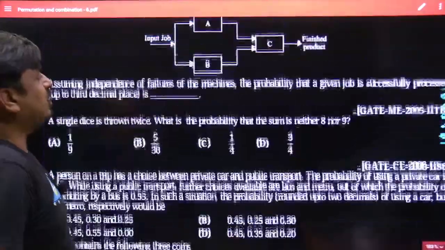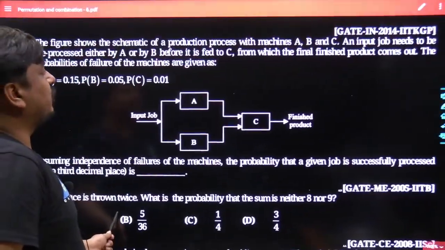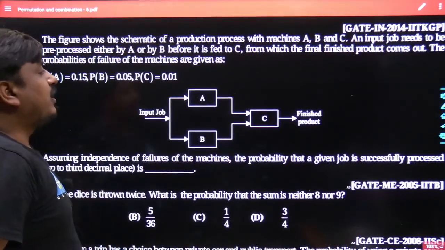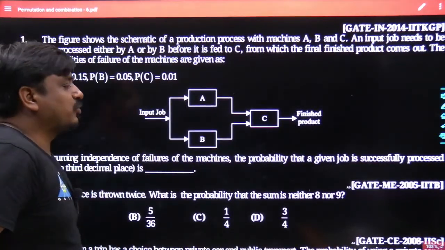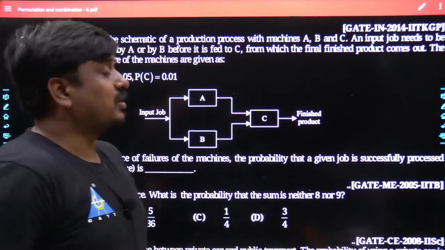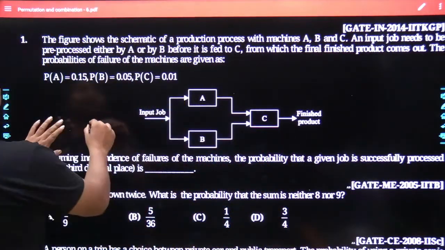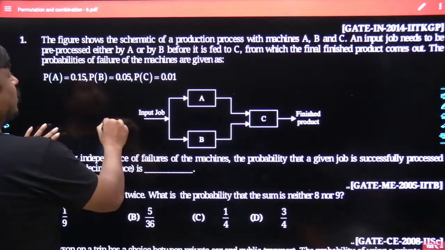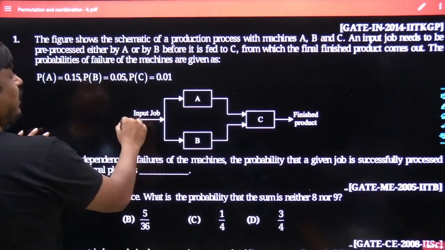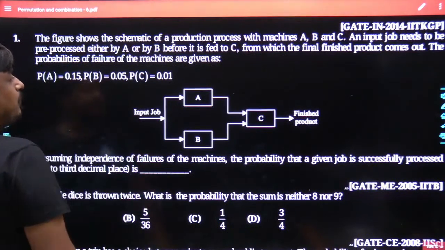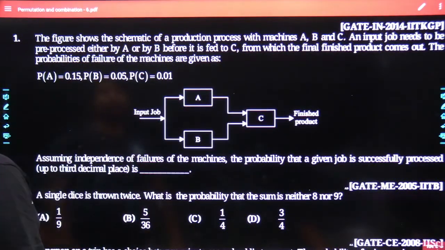Anyways, keeping aside each and everything, let me focus on the first question first. Read the problem carefully and tell me what would be the best answer for this particular problem. The problem states the figure shows the schematic of a production process with machines A, B and C. An input job needs to be pre-processed either by A or B before it is fed to C, from which the final finished product comes out.